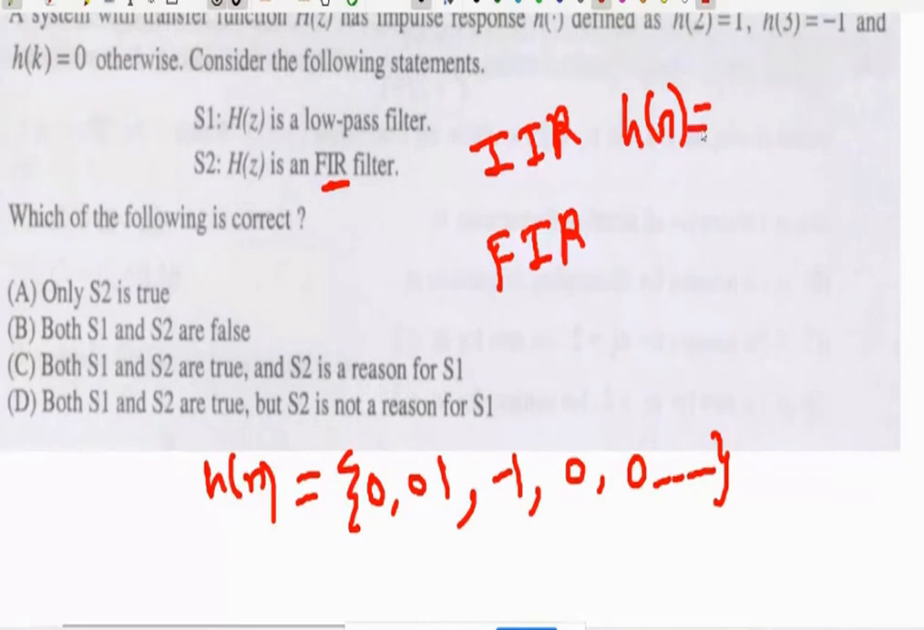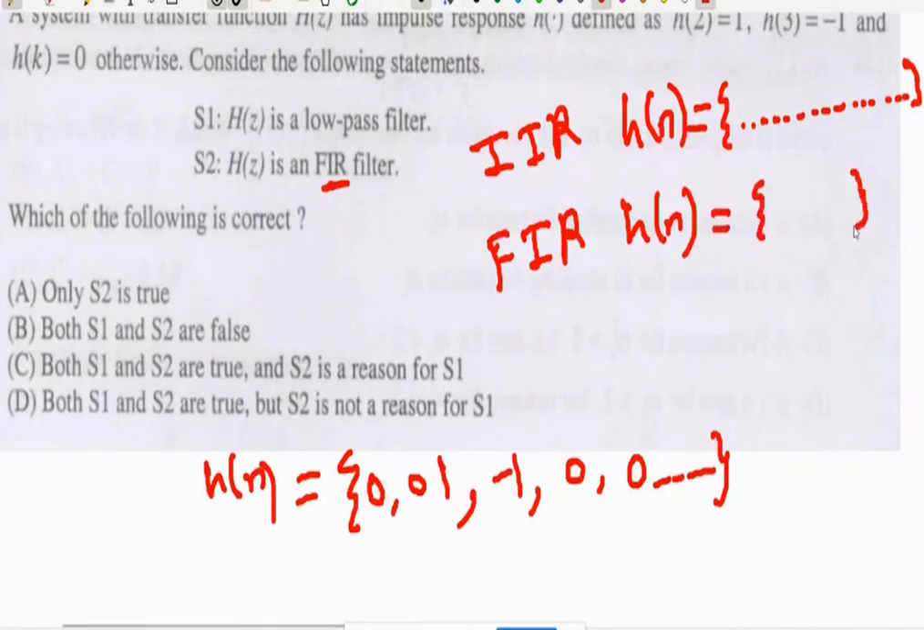It has infinite values. It has infinite number of values. So that is nothing but IIR, infinite impulse response. And when h of n is finite, that means only a limited number of values are there. Whenever h of n has a finite number of values, then it is nothing but